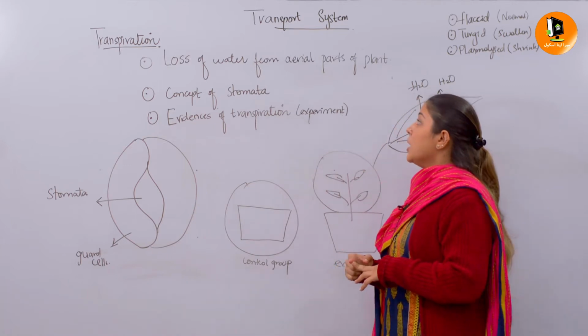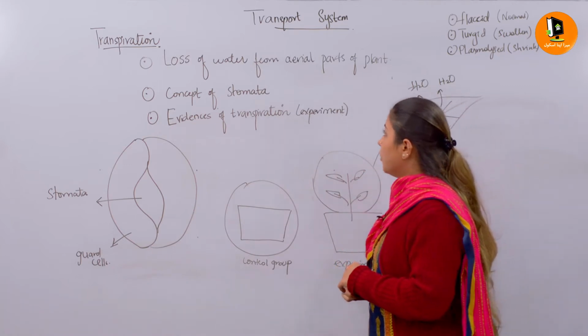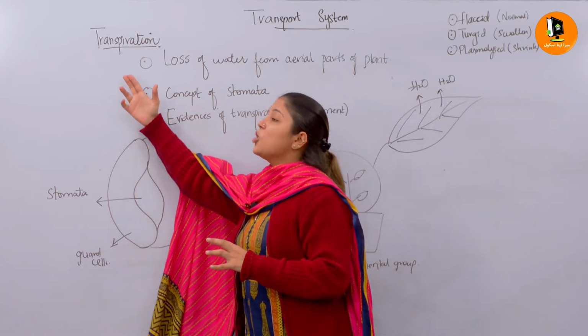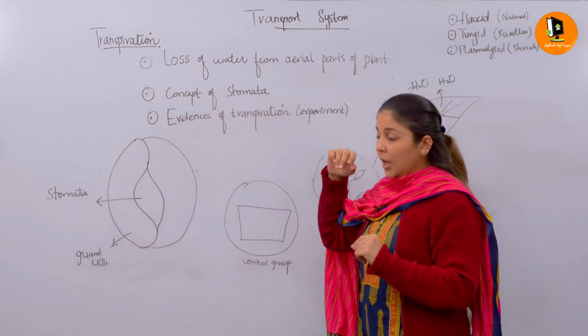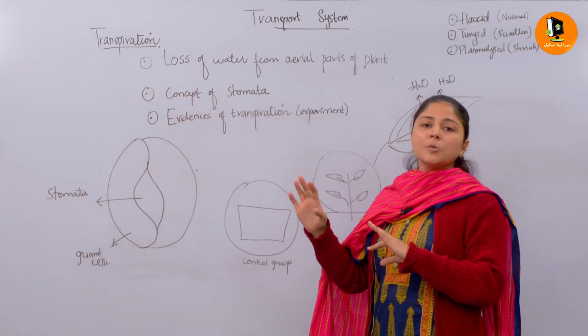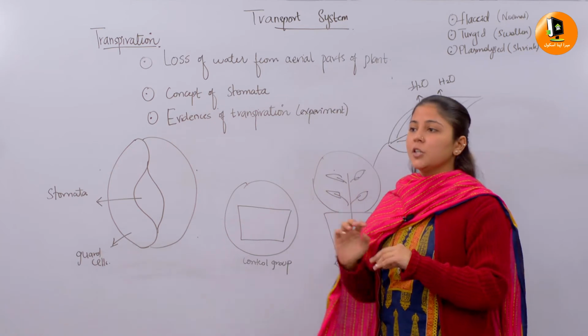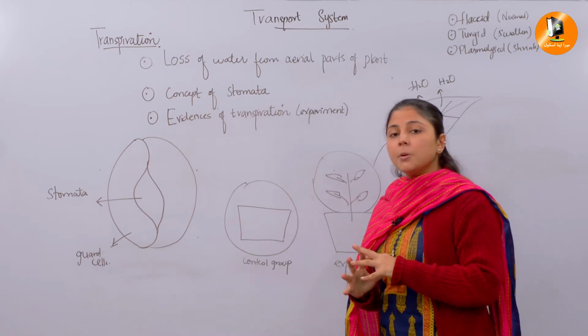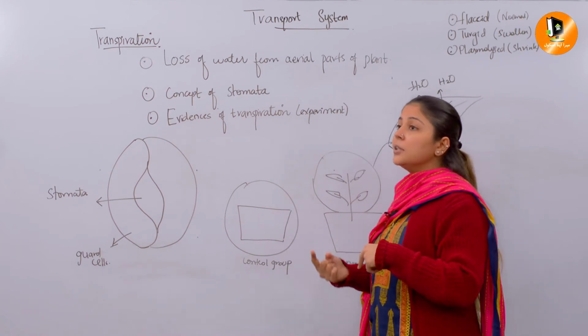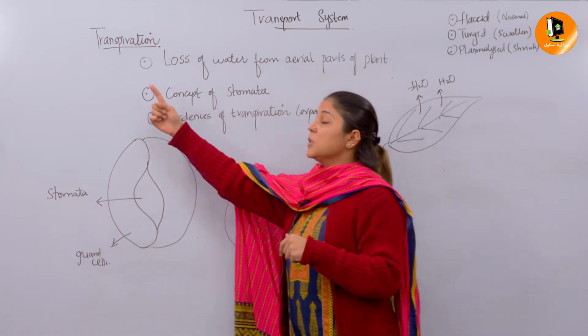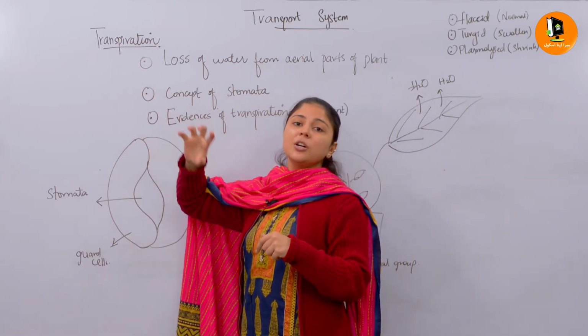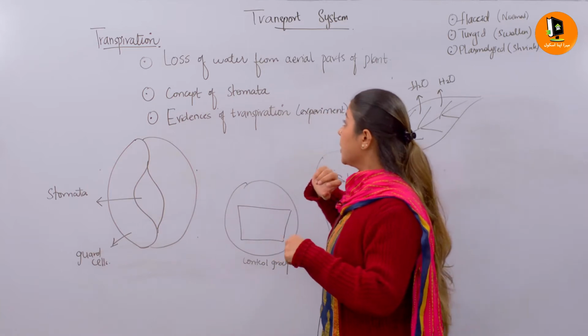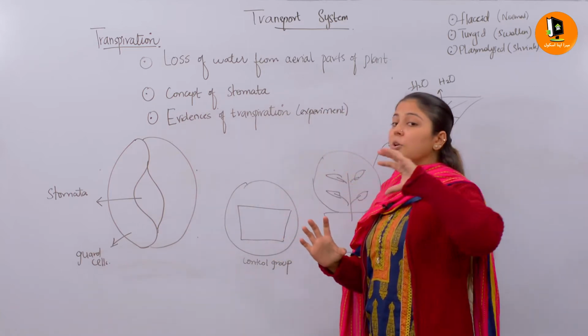Now I have brought another concept, that is transpiration. We have discussed osmosis, diffusion and active transport, but in the transport system in plants you must further understand the new concept of transpiration, because it is also linked with the transport system in plants. First, you must understand the concept of transpiration.